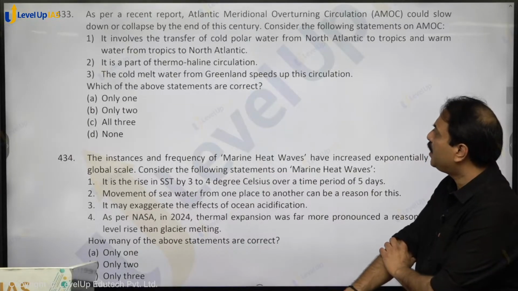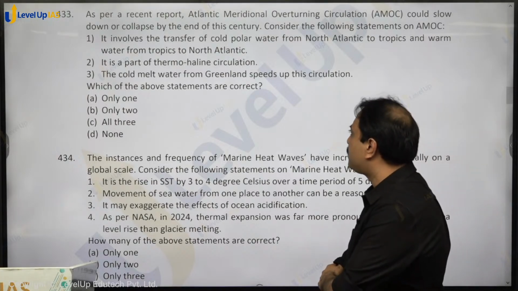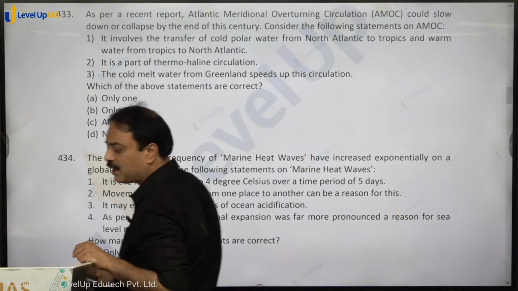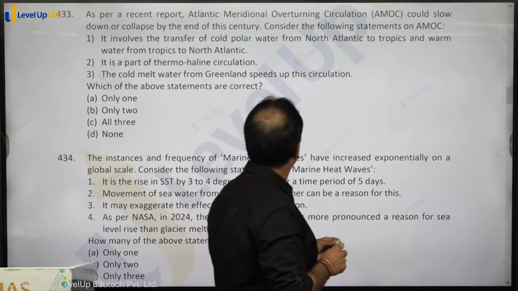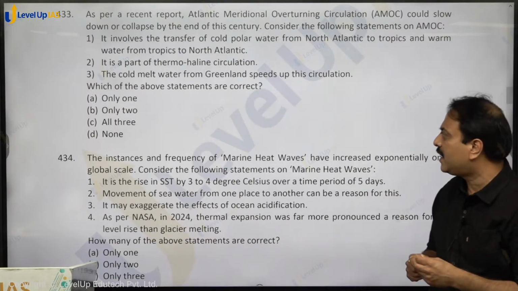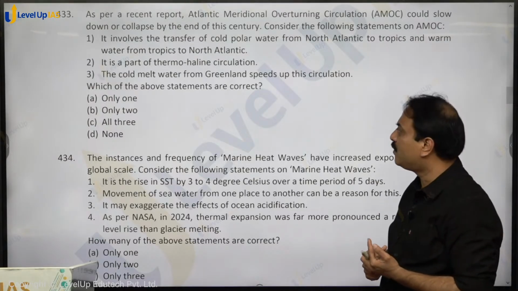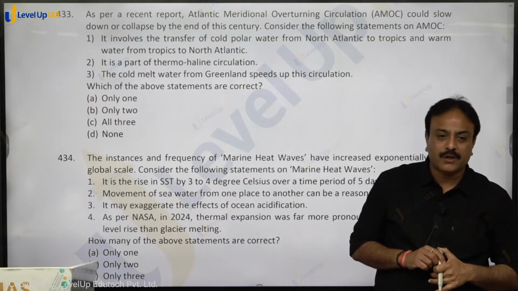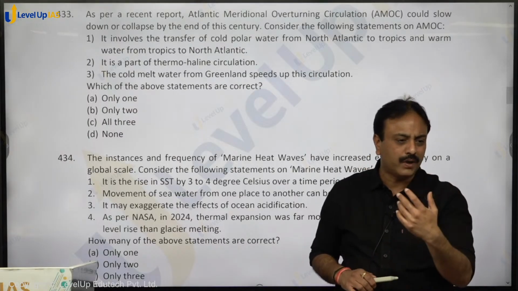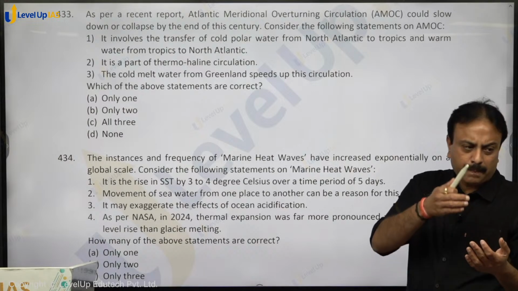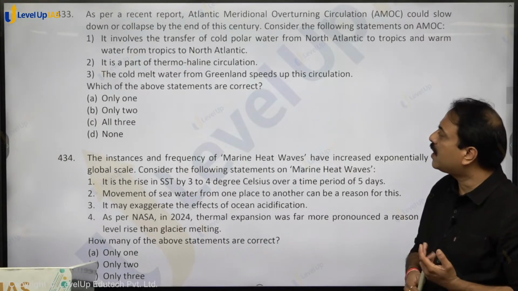As per a recent report, Atlantic Meridional Overturning Circulation (AMOC) could slow down or collapse by the end of the century. Consider the following statements on AMOC. The first statement says it involves the transfer of cold polar water from North Atlantic to tropics and warm water from tropics to North Atlantic. AMOC is what? Thermohaline circulation, taking place due to change in temperature and salinity, causes water to move. On the surface it is moving from south to north, at the bottom it is moving from north to south. So it is a part of thermohaline circulation.